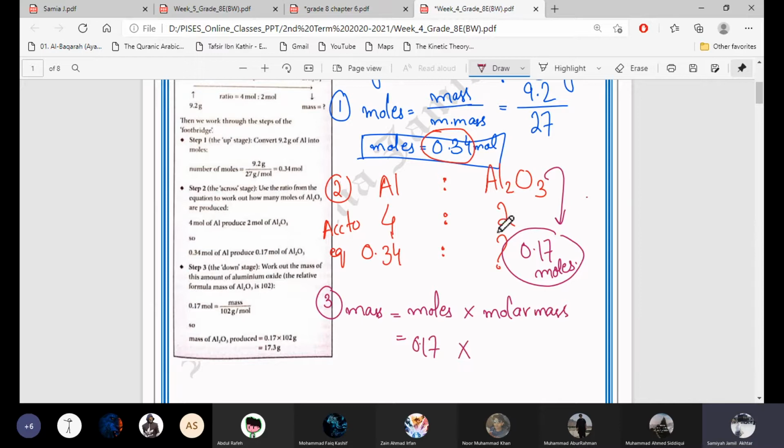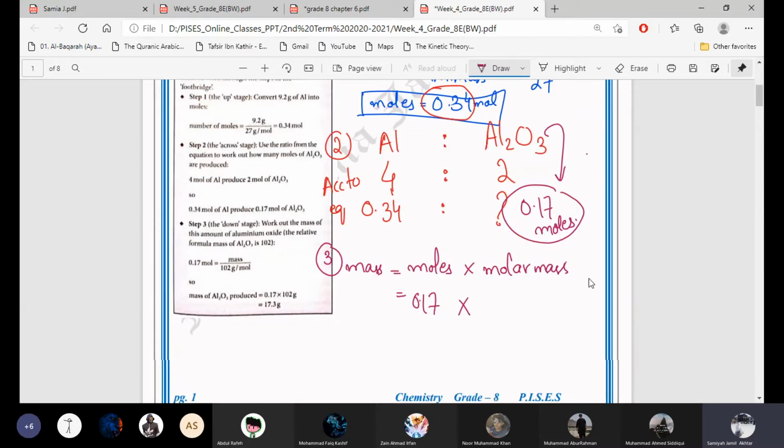So see, all these steps are linked. If your first step is correct, then all the other steps will also be correct. If your first step is wrong, then your whole answer will be wrong. All the steps will be wrong. And the molar mass of aluminium oxide, because here we are finding out the product, is 102. Yeah, 102. And I hope that you all know how to find the RFM, right?